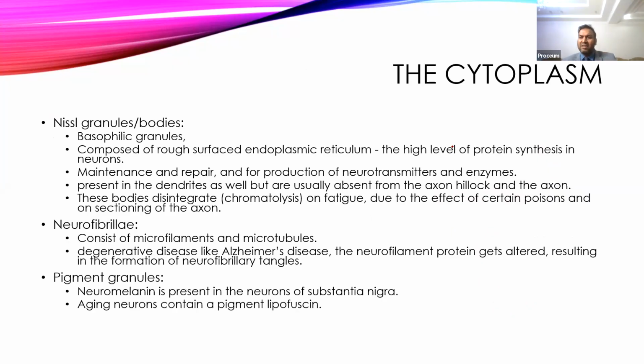Then come to the different structures present inside this body. One is the cytoplasm, which contains small granules referred to as Nissl granules or Nissl bodies.